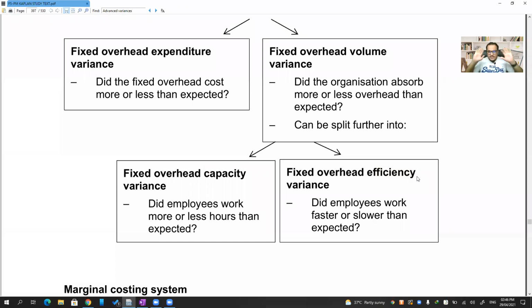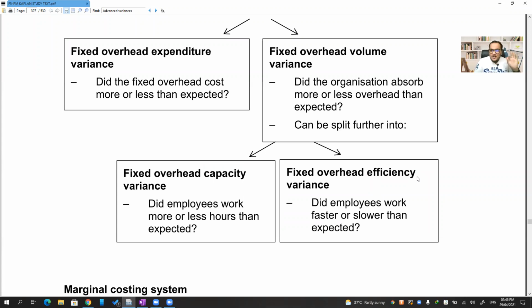Please keep in mind here. First, we talk about the actual expenditure versus the budgeted expenditure. Then we talk about the absorption, over absorption or under absorption, which is again split into capacity variance and efficiency variance.